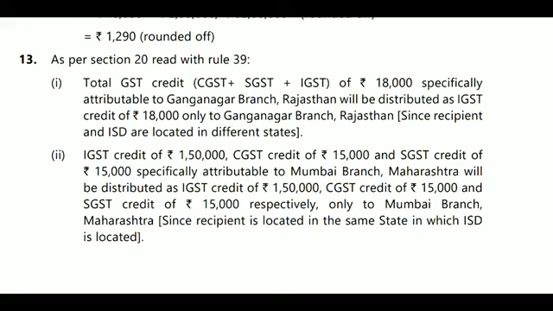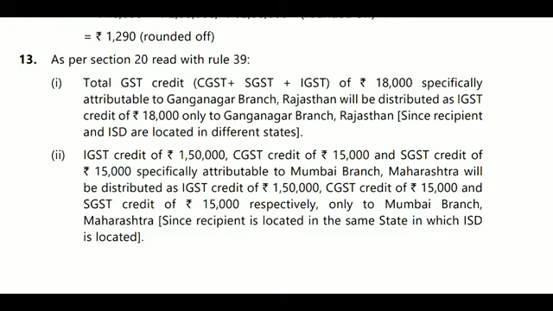For the Ganganagar branch, they are specifically given the amounts 12,000, 3,000, 3,000 as required. So it will be transferred to that branch only. Ganganagar branch, Rajasthan, will be distributed IGST credit of 18,000 only, because it is specifically provided.